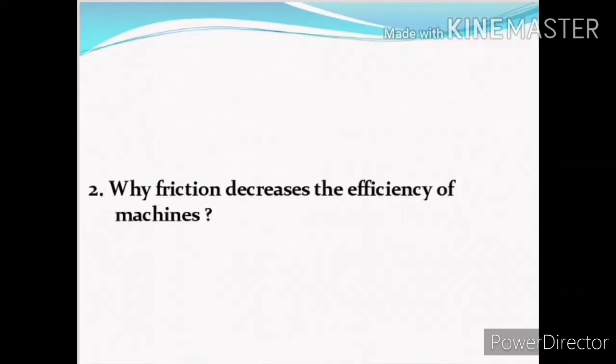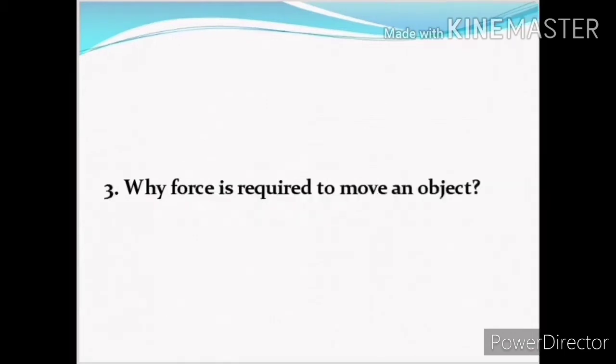Question number 2. Why friction decreases the efficiency of machines? Answer: friction decreases the efficiency of machines because friction between the moving parts of a machine resists their motion and turns energy into heat. Question number 3. Why force is required to move an object? Answer: force is required to move an object because force has to overcome static friction.